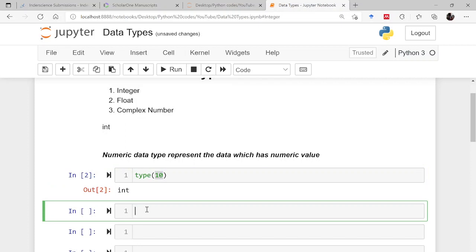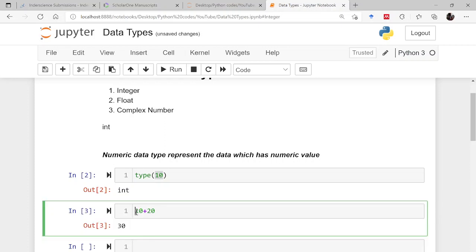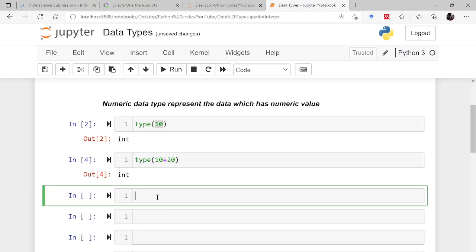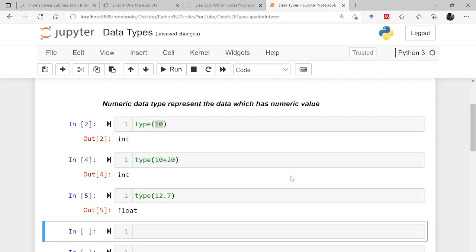Likewise, if I write 10 plus 20, you know it is 30. The type of this will again be integer type. Likewise, if you have, let us say, 12.7, what is this? This is a floating value. So let us check the type of this. The type is float. So that's how you can understand which one is int or integer and which one is float. So these are two numeric data types.